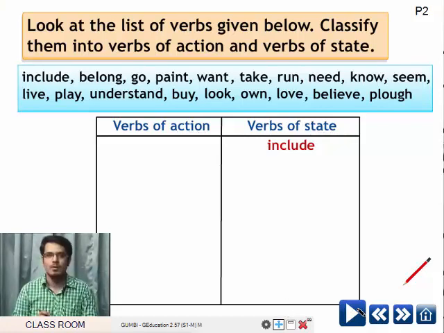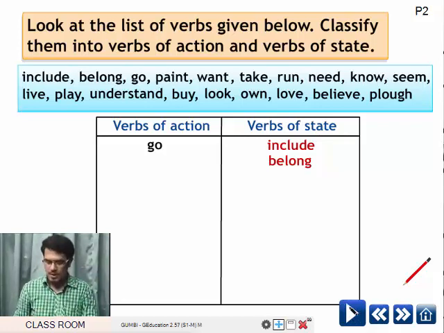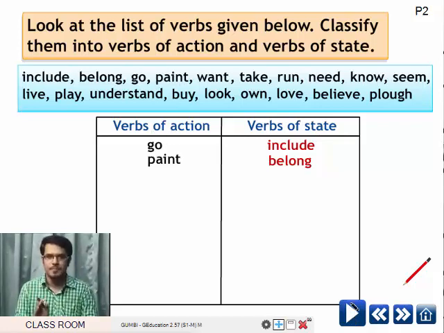Belong. Do you see any action in belong? No, right? Then it belongs to verbs of state. Go. I go from office to home. I go to a market. So there is an action. Verbs of action: go, paint. Even paint belongs to verbs of action. You paint, right? So there is an action seen.